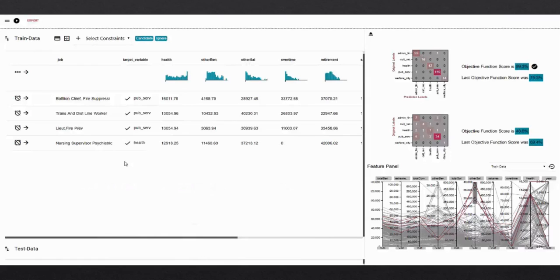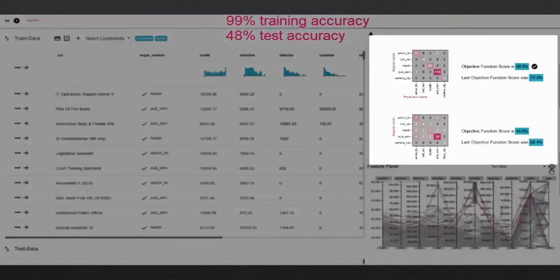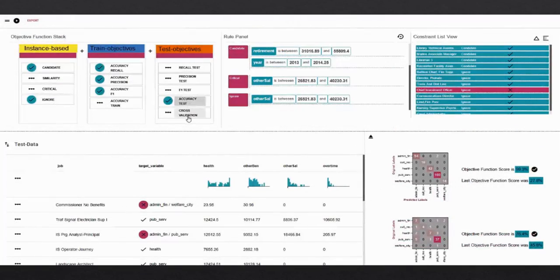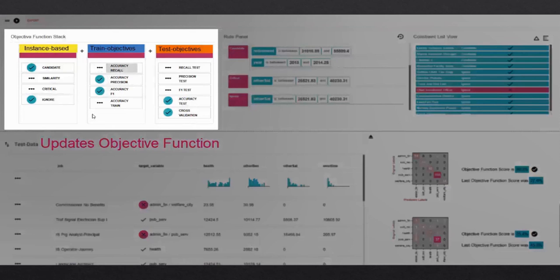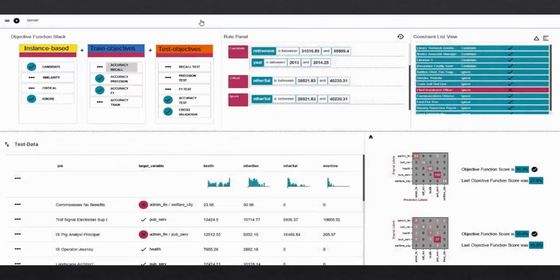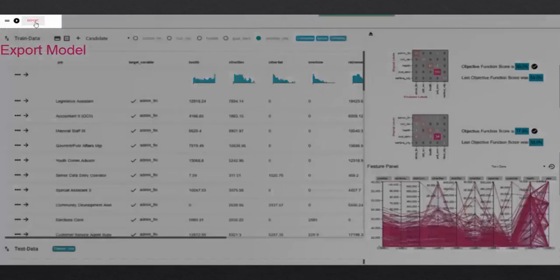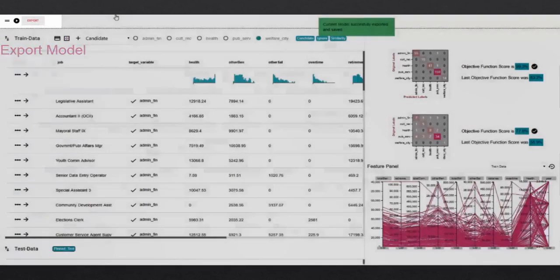Next, Megan constructs new classifiers to find that the model is grossly overfitted. It has 99% training accuracy while only 48% test accuracy. She specifies a set of test objectives to update the objective function and next constructs a new set of classifiers to review the performance of the models. Finally, happy with the model, she exports it for further analysis.